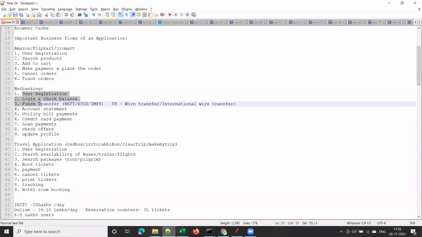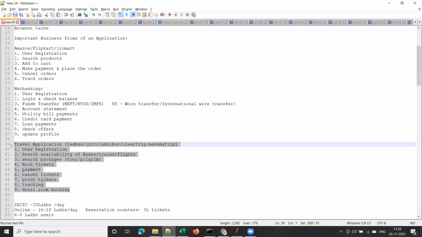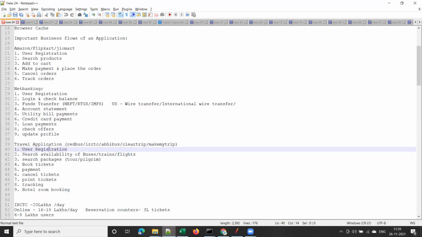Suppose you want to do performance testing for a travel application like Redbus, IRCTC, ClearTrip, or MakeMyTrip. First we determine the critical business flows of the application, that is, what end users generally and mostly do with the application in production. This is what most of the users do.